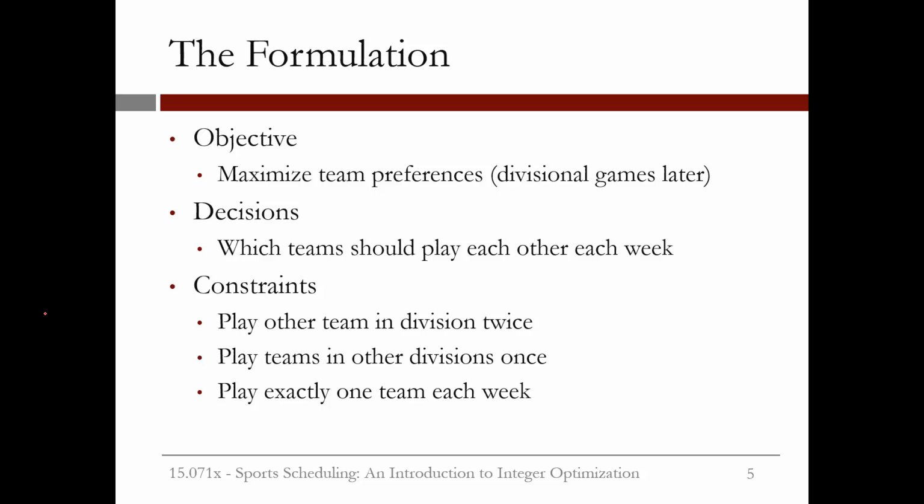Now, let's go back to our formulation. As we said before, our decisions are which teams should play each other each week. We'll model this with the binary decision variables we just discussed, X, I, J, K, which equal 1 if Team I plays Team J in week K. Now, let's use these decision variables to form our constraints. The first constraint is that each team should play the other team in their division twice. So teams A and B should play each other twice in the 4 weeks.